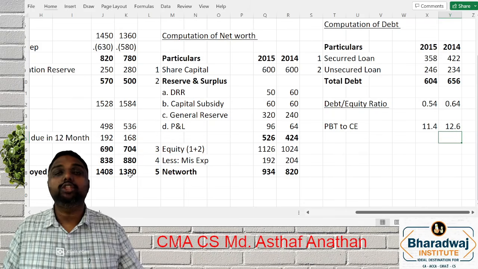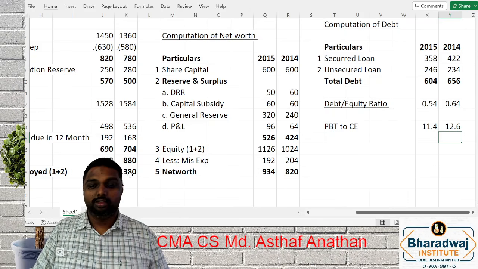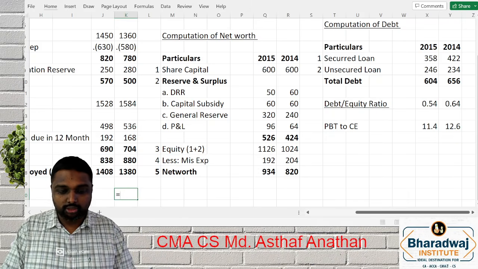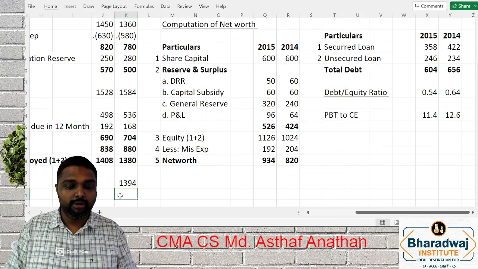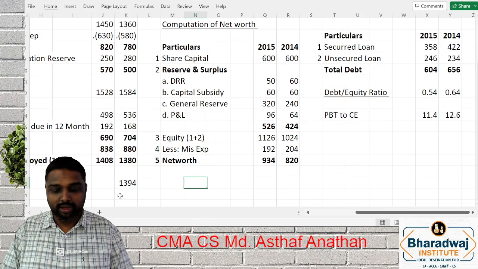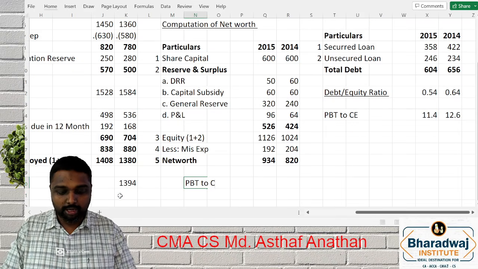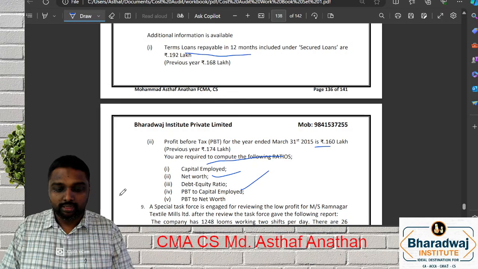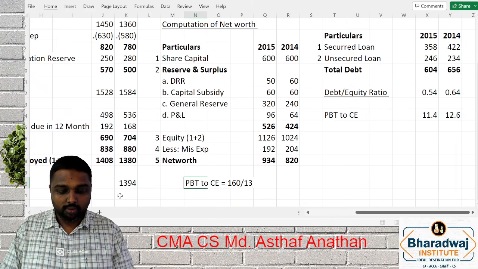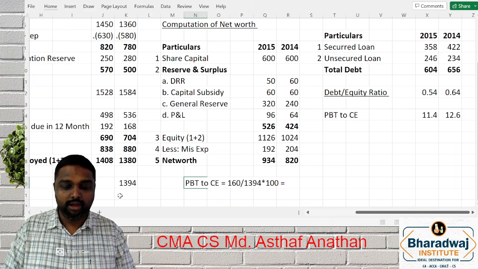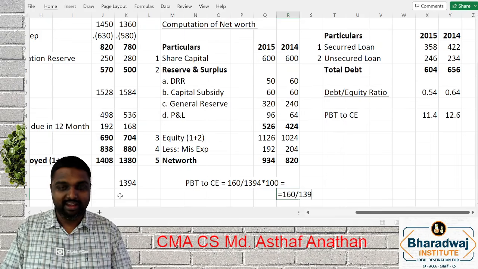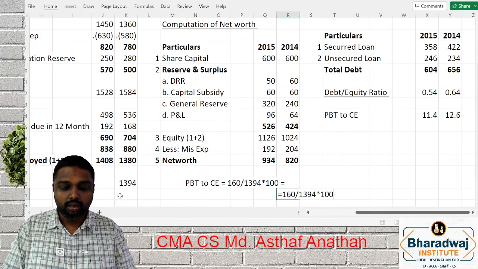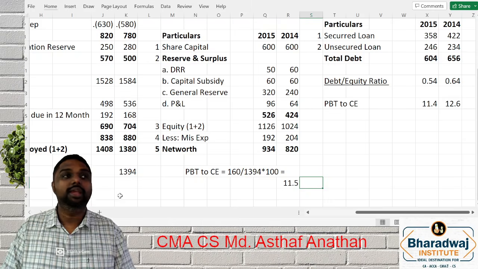You can also do another way, called the average. What is average? This is your capital employed, divided by 2, 1394. Then it will be only one answer. PBT to capital employed, that is 160 by 1394 into 100, which will be 11.5.